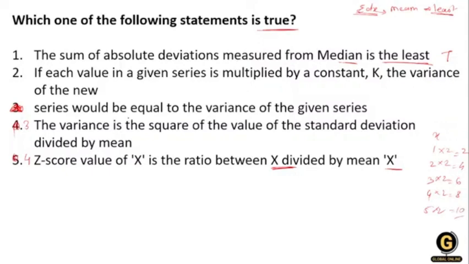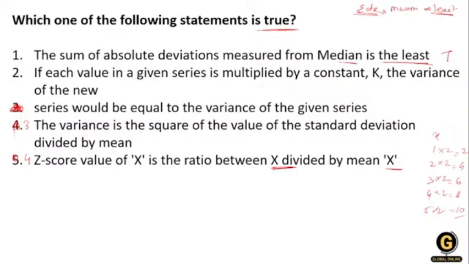The variance of the new series will be equal to the variance of the given series. What is happening over here? By the property of variance, if all the values are multiplied by a constant, the variance is multiplied by the square of the constant.